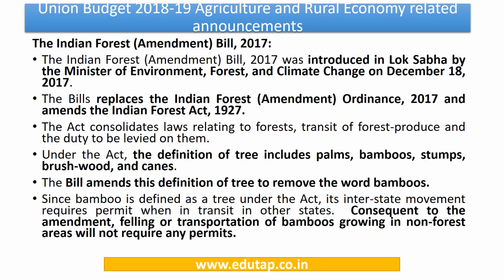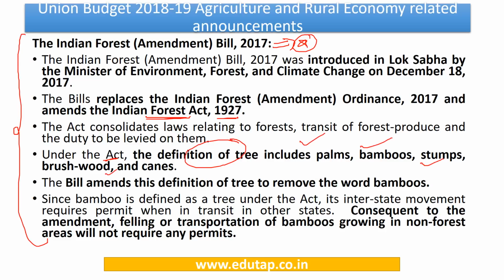Now, there was an amendment which was made to the Indian Forest Act of 1927. So, this amendment is very important. So, this entire development needs to be studied properly from the exam point of view. So now, under this act, that is the Indian Forest Act, there's a definition of tree which includes palms, bamboos, stumps, brushwood and canes.